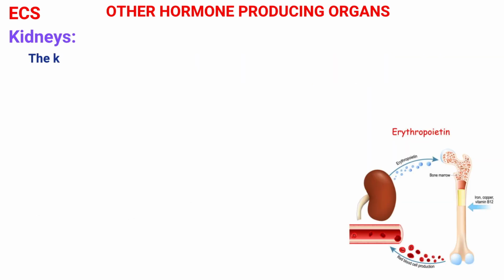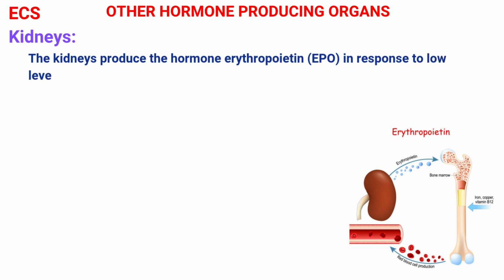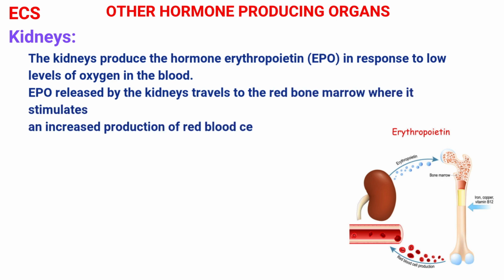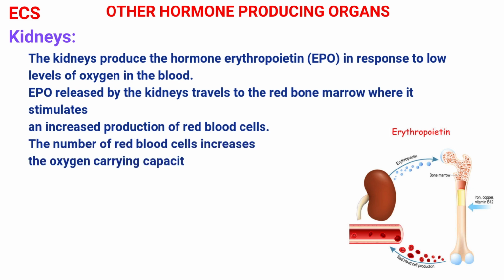The kidneys produce the hormone erythropoietin in response to low levels of oxygen in the blood. Erythropoietin released by the kidneys travels to the red bone marrow, where it stimulates and increases the production of red blood cells. The number of red blood cells increases the oxygen carrying capacity of the blood, eventually ending the production of erythropoietin.